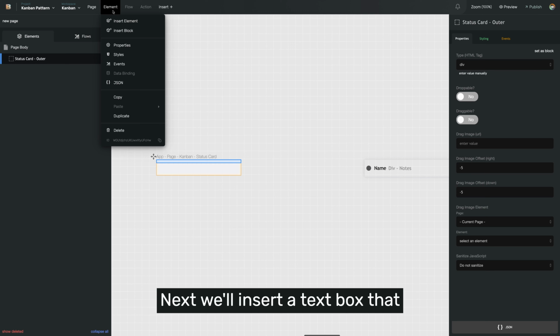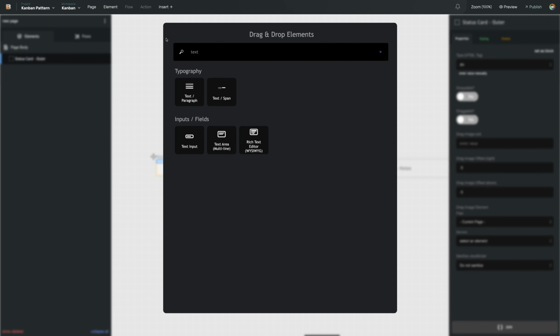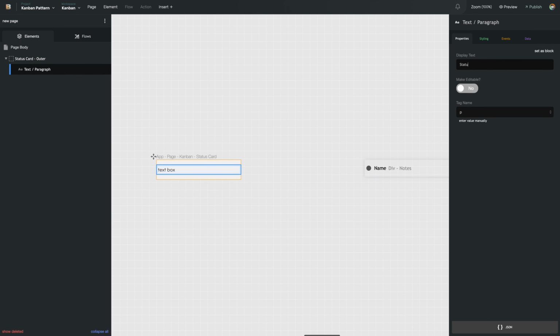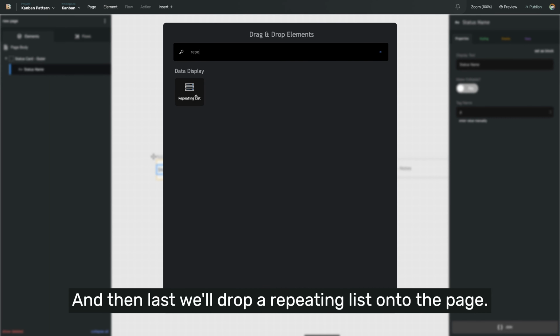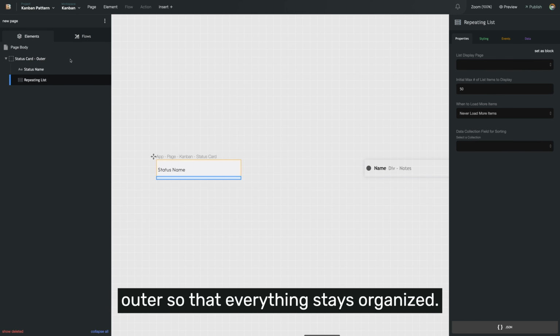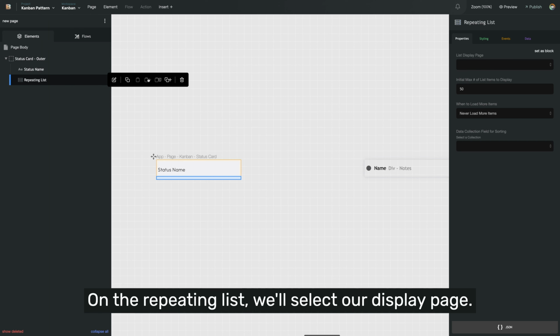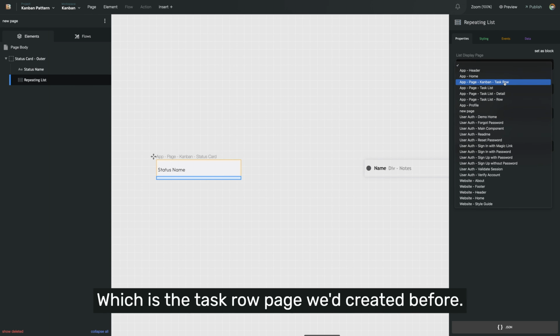Next, we'll insert a text box that we'll use as the status name. And then last, we'll drop a repeating list onto the page. Note that I'm putting all these inside of the outer so that everything stays organized. On the repeating list, we'll select our display page, which is the task row page we had created before.